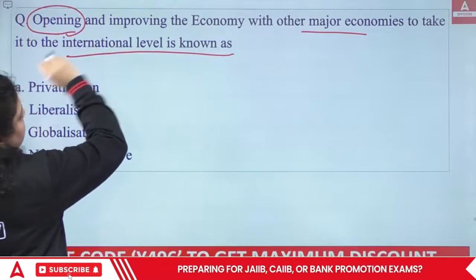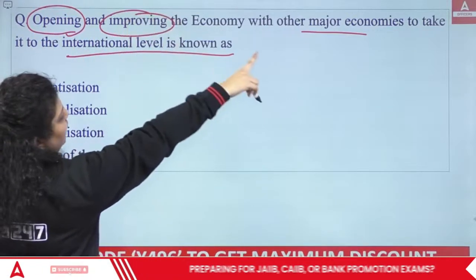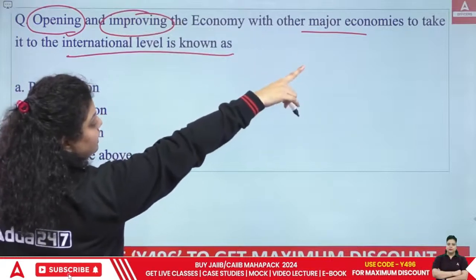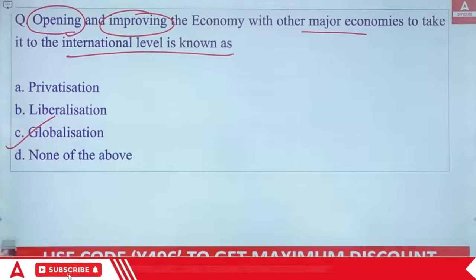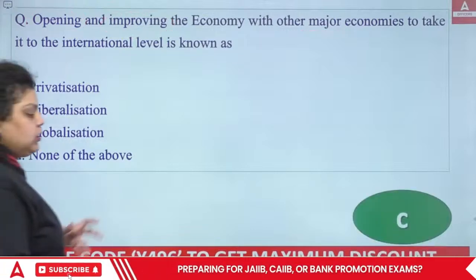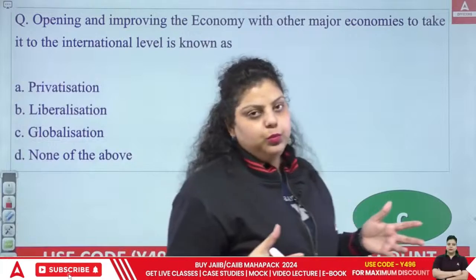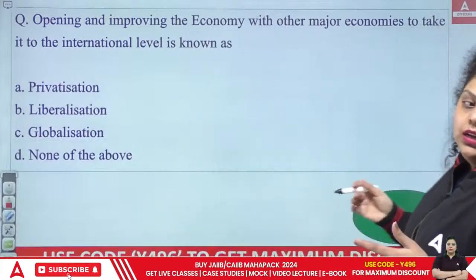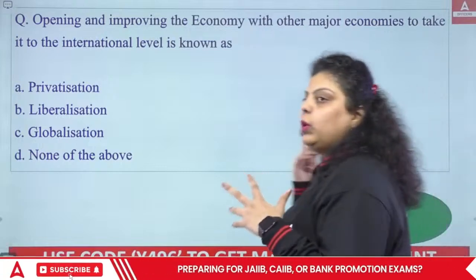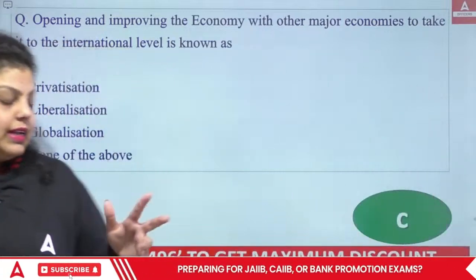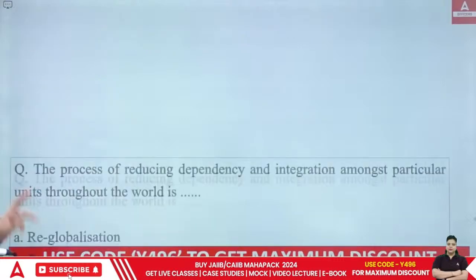It's simply globalization. Globalization means to open your economy, to allow export and import from your country. Second, globalization means to link the Indian economy with the world economies. So the right answer will be C, globalization.